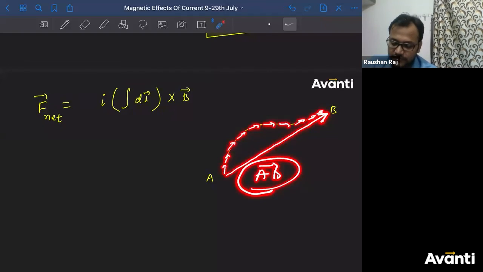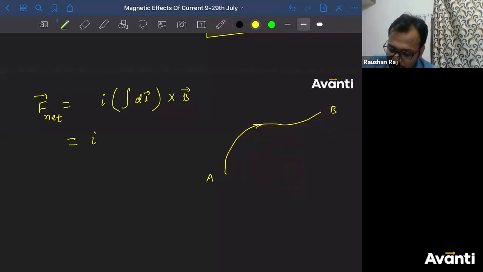So the length vector, we define this as the length vector. So I'll write I L cross B. But this L is not the length of the line or the length of the current carrying wire. What is this L?